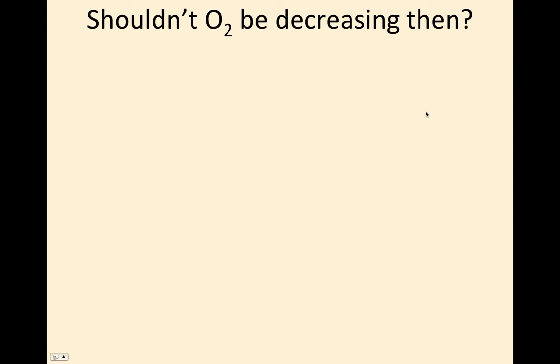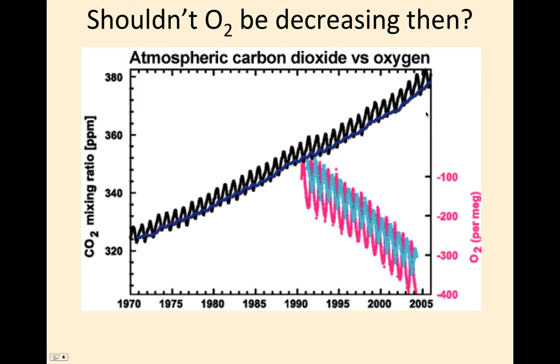So shouldn't oxygen be decreasing then? And the answer is yes, it is. If you measure it precisely, you do see a decrease. One molecule of oxygen is lost for every molecule of CO2 released by fossil fuel production. The difference is the size of the reservoirs. Whereas we only have about 400 parts per million of atmospheric composition of CO2, oxygen, as you know, is 21%.